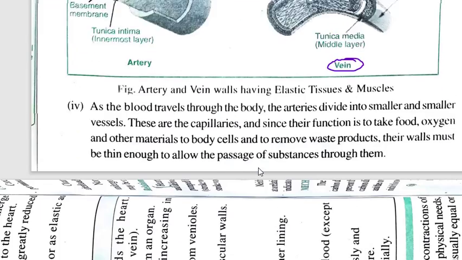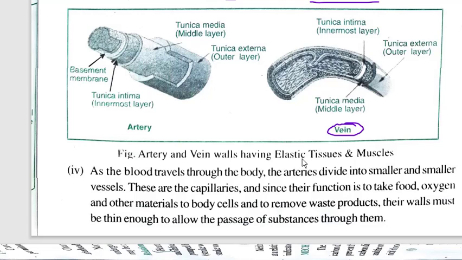As the blood travels through the body, the arteries divide into smaller and smaller vessels. These are capillaries, and since their function is to take food, oxygen and other material to body cells and to remove waste products, their wall must be thin enough to allow the passage of substances through them.